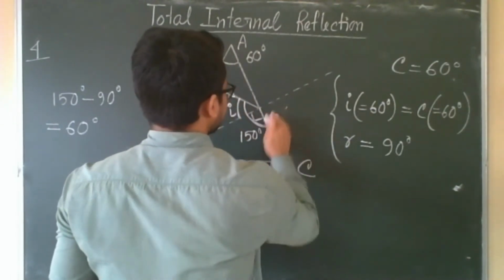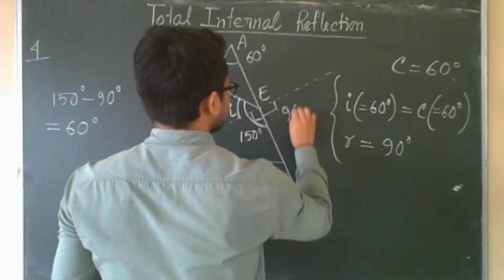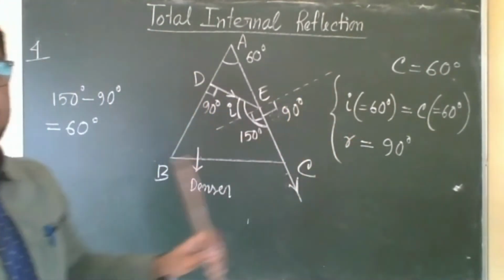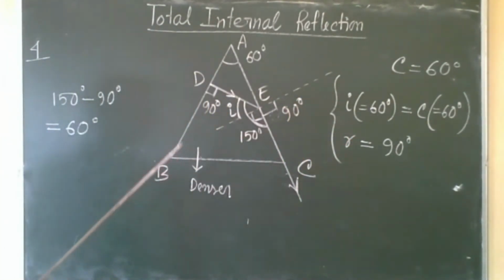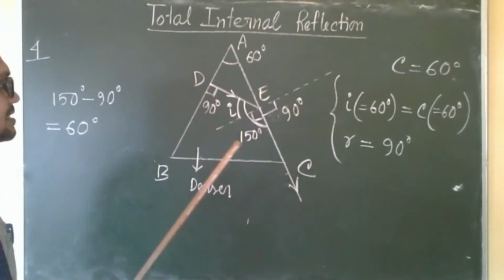So this is the angle of refraction, 90 degree in the rarer medium. So here this is the ray diagram.